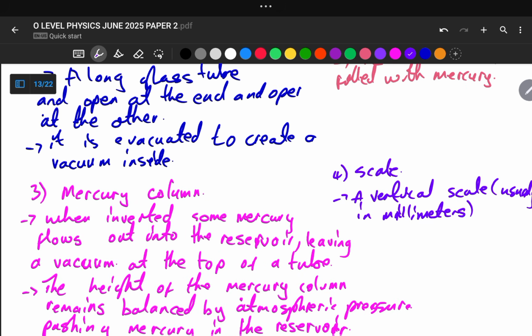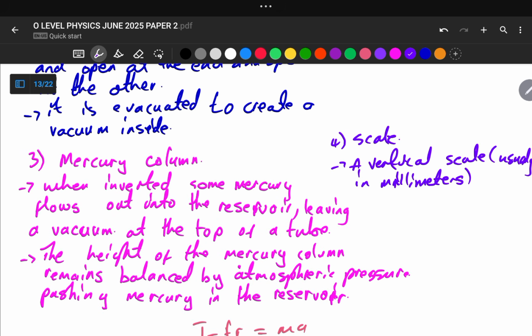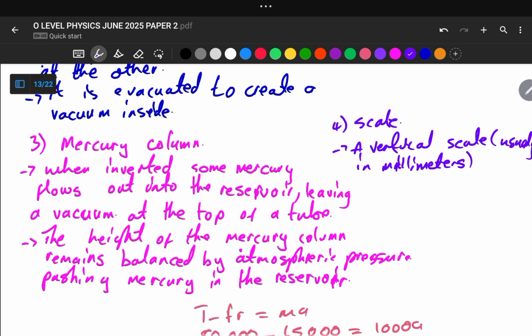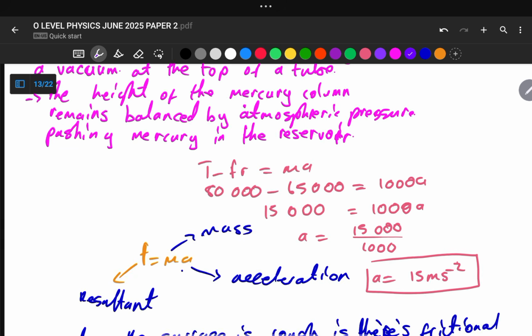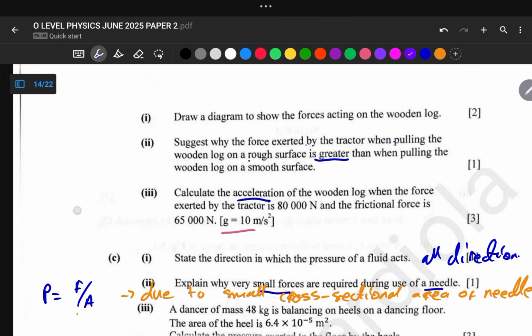The third stage is when we invert, some mercury flows out into the reservoir, leaving a vacuum at the top of the tube, and the height of the mercury column remains balanced by the atmospheric pressure pushing on the mercury in the reservoir. And the last stage is the scale: a vertical scale, usually in millimeters, placed alongside the tube to measure the height of the mercury column. Okay, so that is for this question, part C.